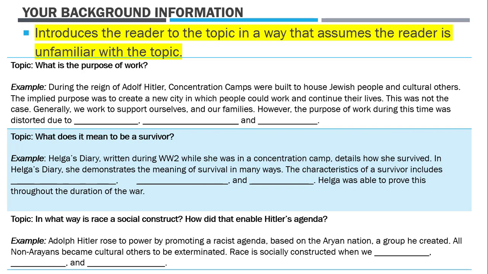Here's an example of where your thesis statement is not the very, very last sentence. It's actually the second to last sentence, but it is at the end of the introductory paragraph. So you can, for this particular topic, include almost anything about Helga. You can include her birth date, the fact that she was born and raised in Prague and she still lives there today. You can include that she survived World War II.